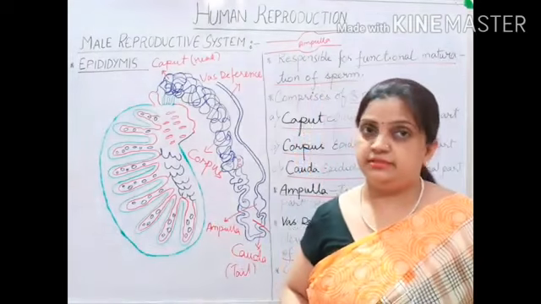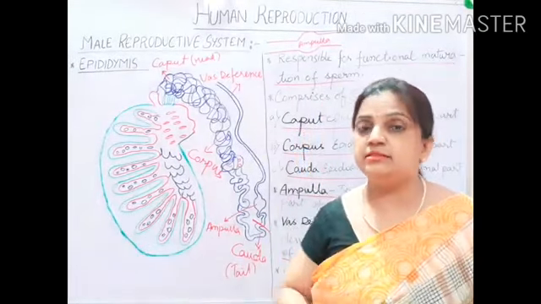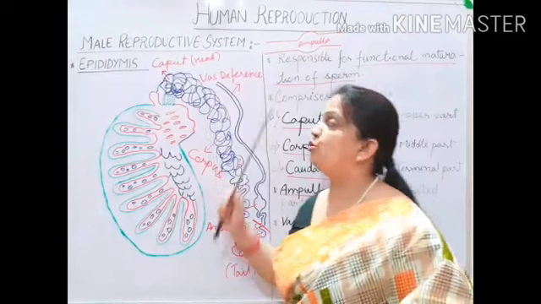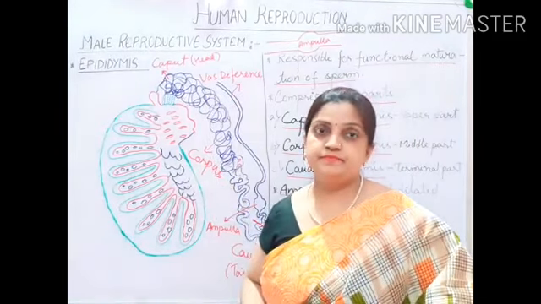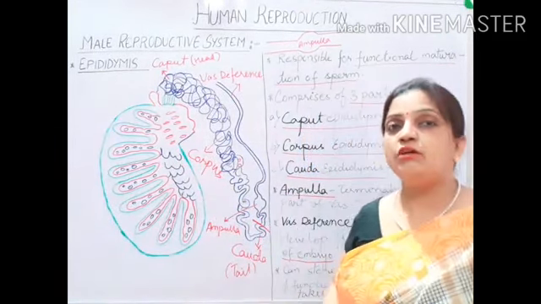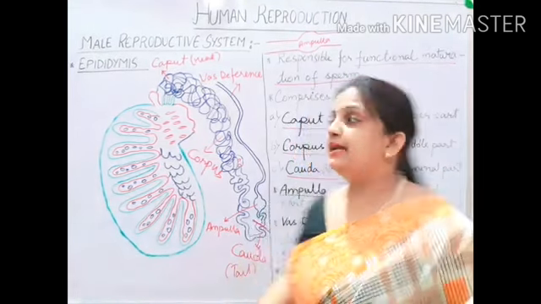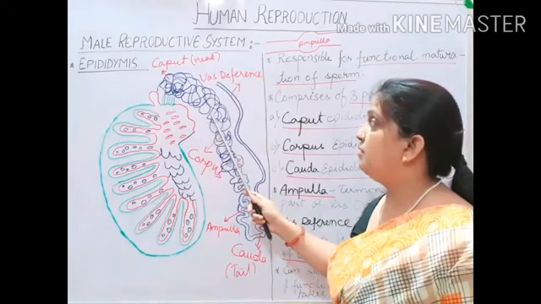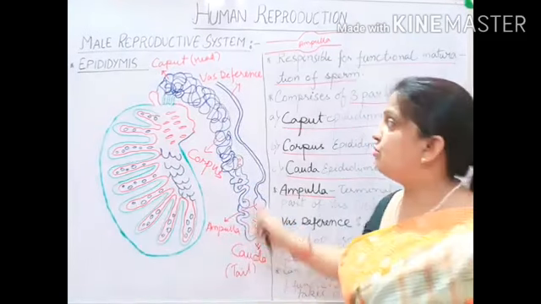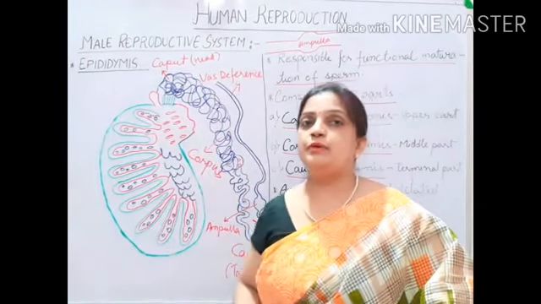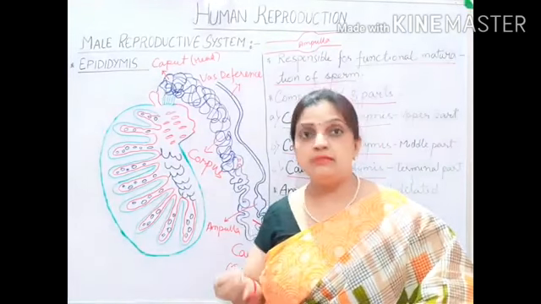About a month. It is not necessary that the sperms will always be produced and released. Storage is also needed. So in the epididymis, your sperms can be stored for about a month.